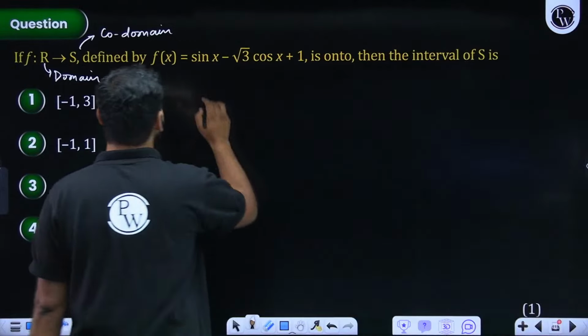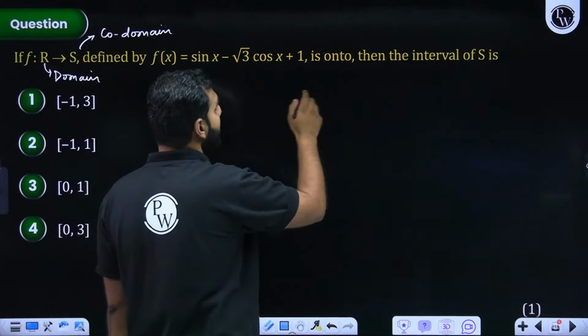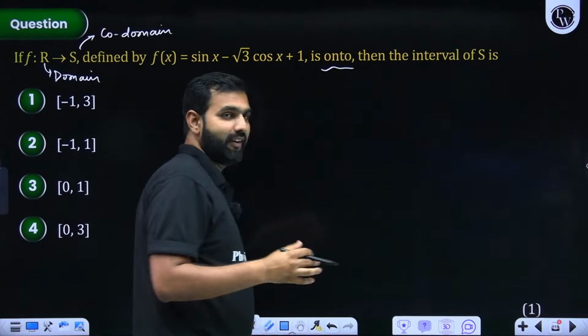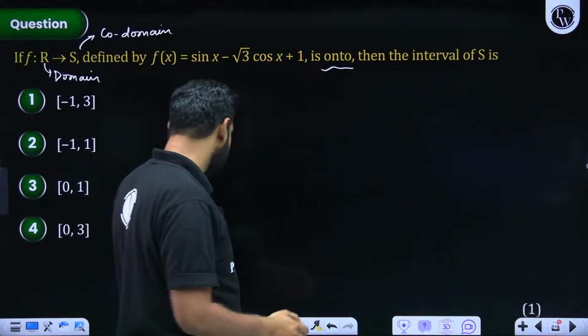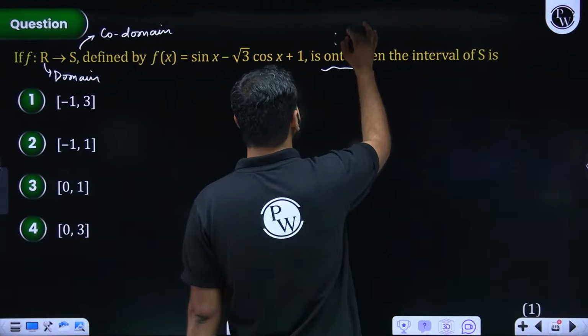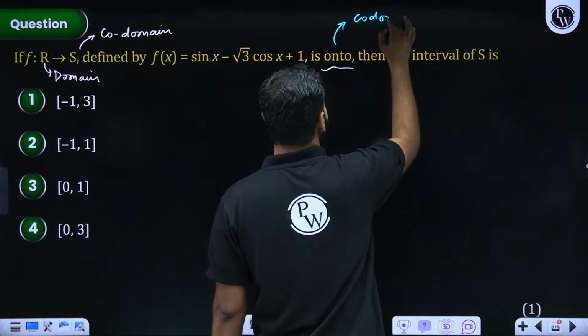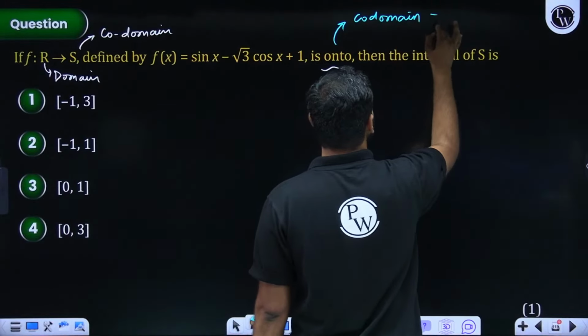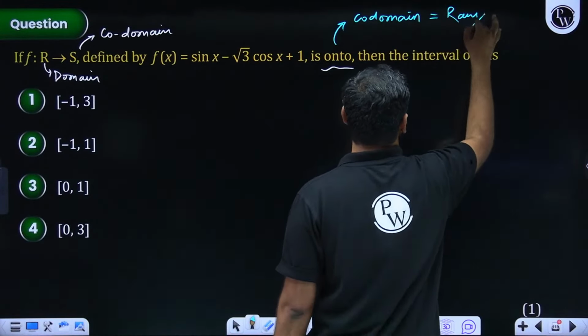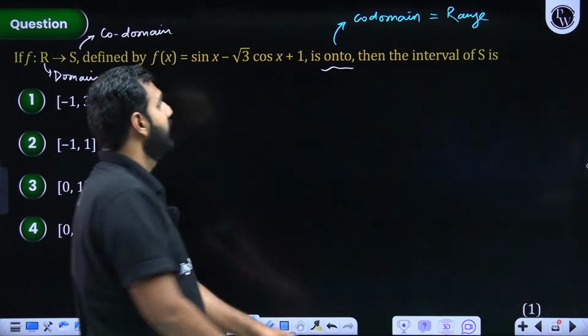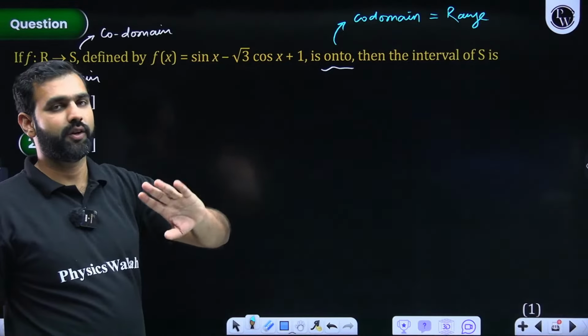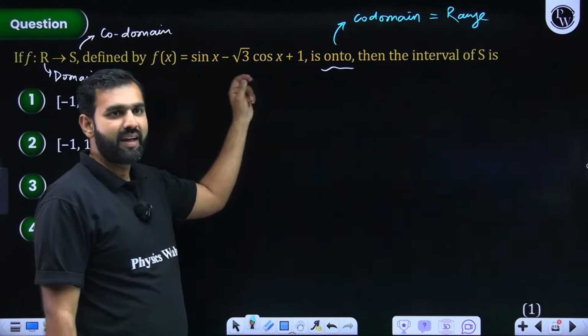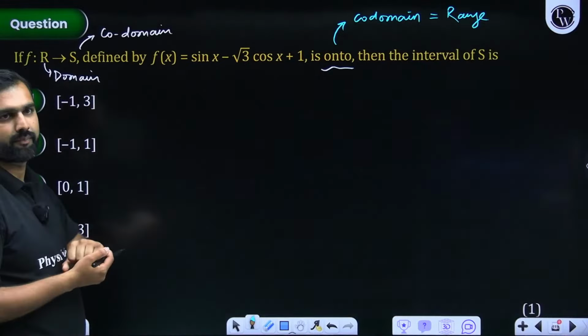So here, this is given as sin x minus root 3 cos x plus 1, and it is said to be onto. How do you define onto functions? Do you remember that? So if a function is found to be onto, we know that, sir, its codomain and range are same. They are equal sets. I hope you remember that. So here, if that is onto, all they are asking you indirectly is find its range, and that range will be this set S. Now, how do we find range?